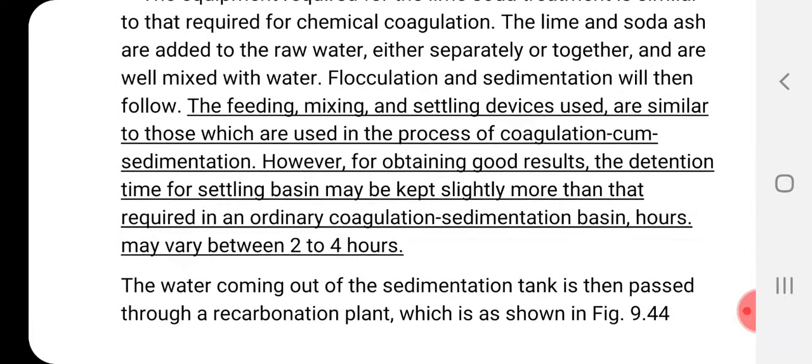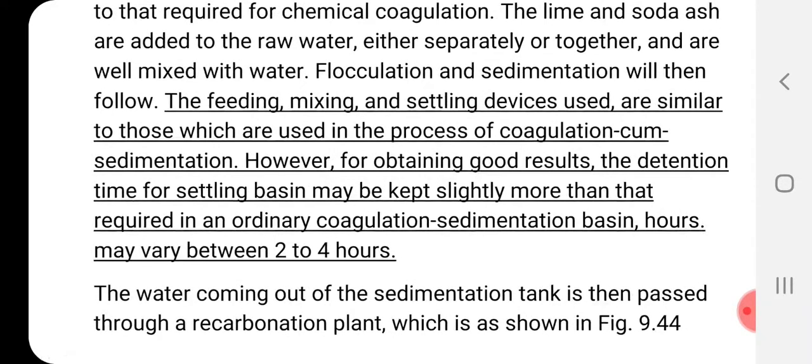Just go through the underlined portion. What is the underlined portion here? The feeding, mixing and settling devices used are similar to those used in the process of coagulation cum sedimentation. What you have studied in the third unit in sedimentation, in the same manner this process will go.